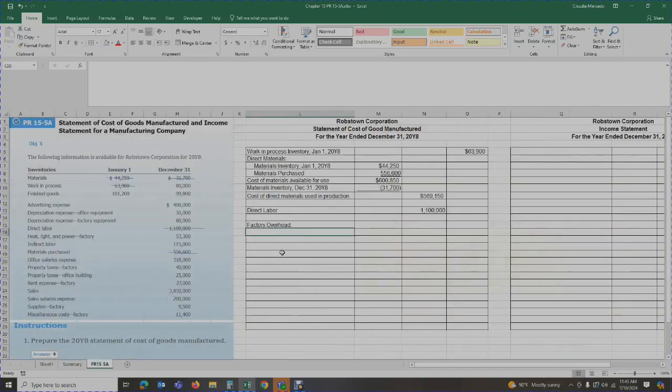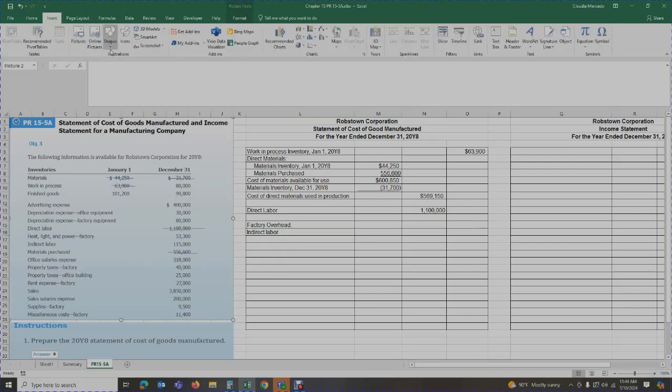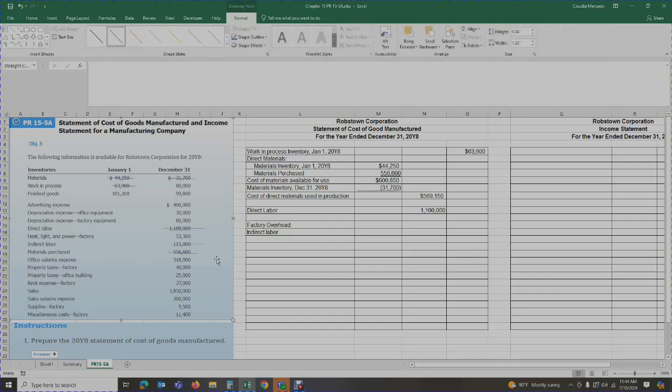So now we're going to have to dissect the information that we have been provided. The first thing we have is, and I'm going to put them in dollar order, we're going to start off with the indirect labor. This is the labor that is not associated with the manufacturing, but it still entails part of the factory related expenses. So we have indirect labor of $115,000.